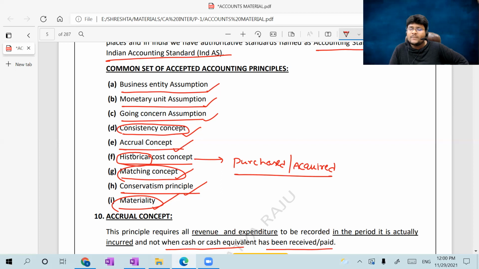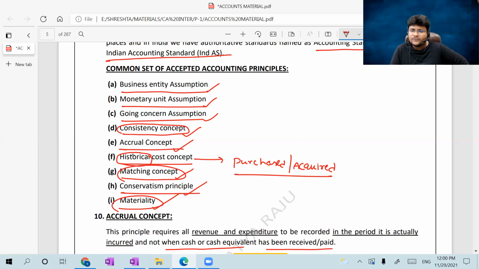Coming to materiality, materiality is a subjective concept. All the material items should be recorded into the books of accounts. You should not omit any material items. Why? Because material items are those items which can influence the decision of the decision maker, which are highly useful or play a crucial role at the time of taking decisions.